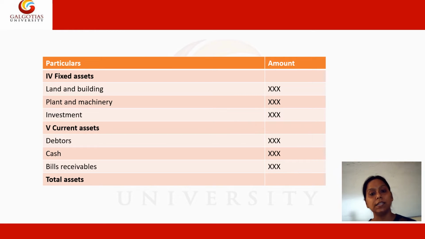Now, lastly, the current assets. So, basically, the assets which can be easily converted into cash will be reflected under this head, or the bills receivable or the debtors the company or the group of companies has will fall under this particular head. So, whenever any company financial statement or the consolidated financial statement is prepared, at that point of time this particular format will be followed.